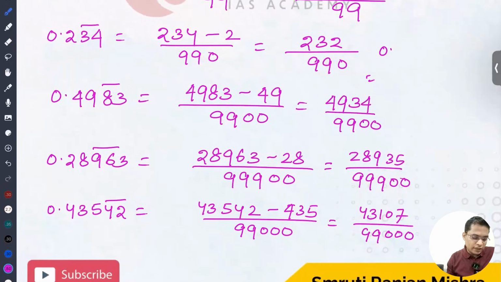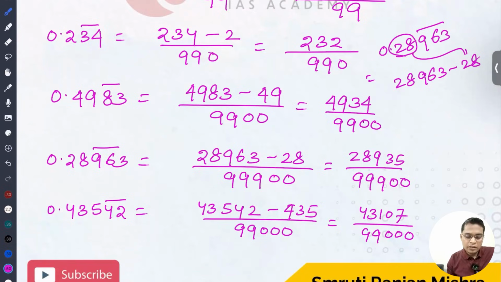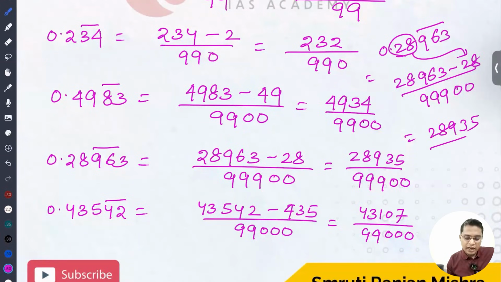So next question, you can solve it. 0.28963 bar, so it is given 3 bar. I can write 28963 minus 28, the number without bar, and the number of 9s is equal to the number of bar digits. So this value is 28935 by 9990.